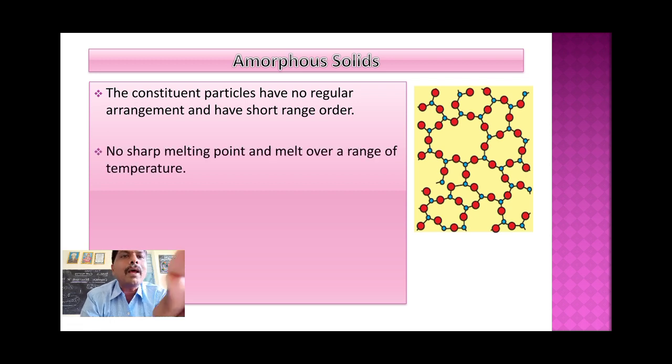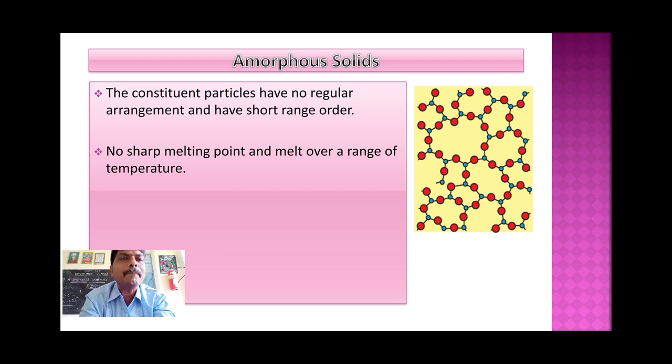So no sharp melting point, whereas in crystalline solids, they have sharp melting point. Here no sharp melting point. You take some solid, its melting point is suppose 1050, then it starts melting from 900 degrees to 1100 degrees. So in between it has some range, not a particular point.